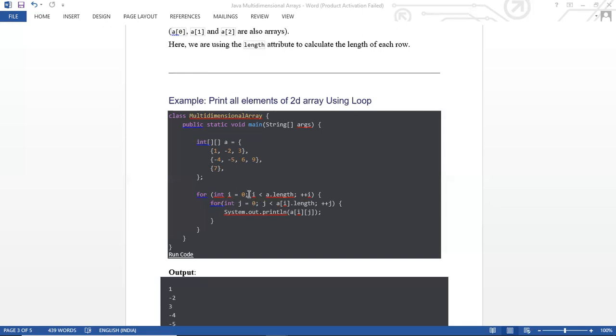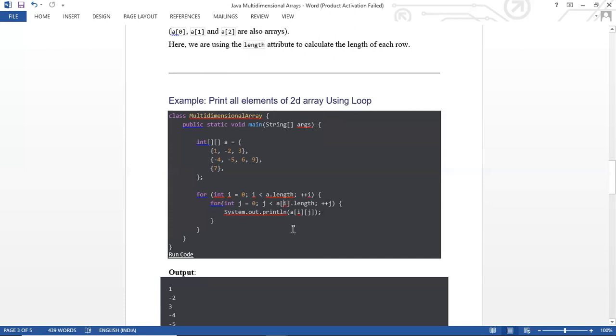That means 0 is less than a.length. If that condition becomes true, it will increase the value. Then entering j = 0, j less than a[i].length.